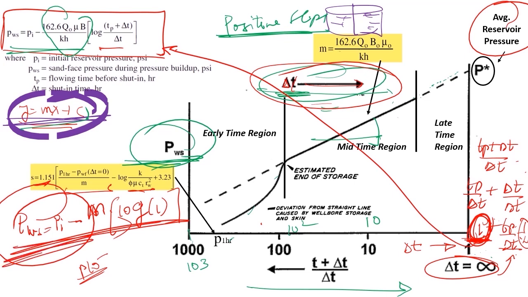That's why, instead of going for an infinite shut-in time, even if I go for a short shut-in time, I can get the initial reservoir pressure or the average reservoir pressure. So that's how you get the average reservoir pressure by using a Horner plot.